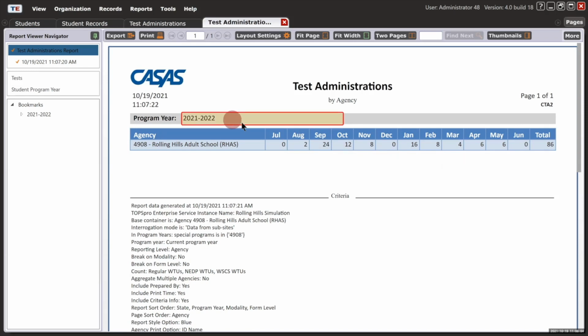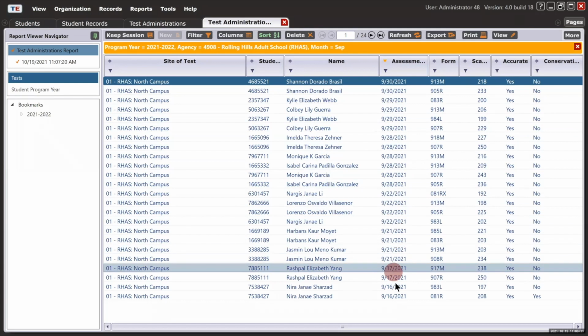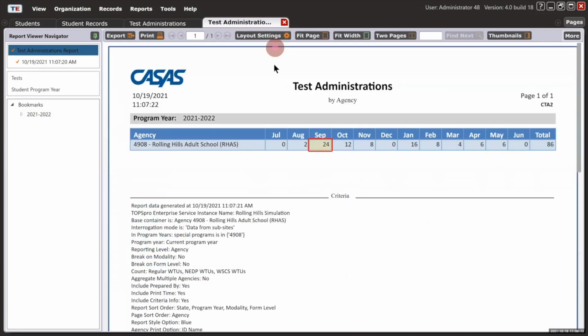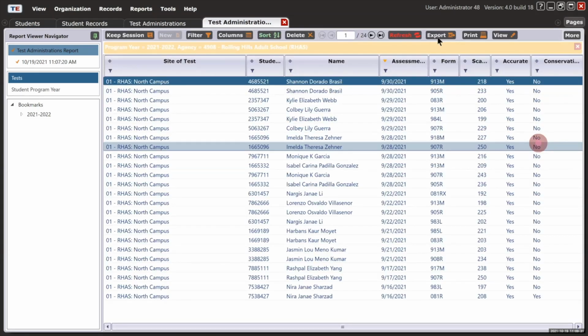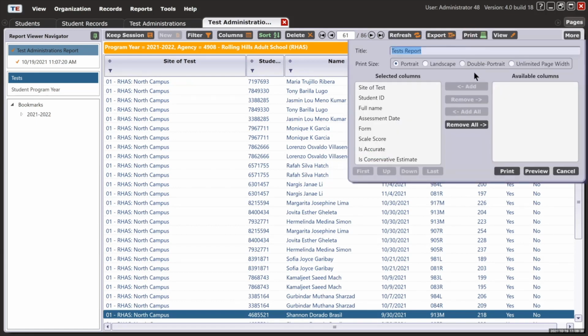To see tests administered in any month, left mouse click to drill down and view the list of students and their tests for that month. You can also use the Test Administrations report to print or export the list of students together with all of their test results by drilling down on the total number of tests. Click Export to output the list to a spreadsheet. Click Print to set up a custom report.